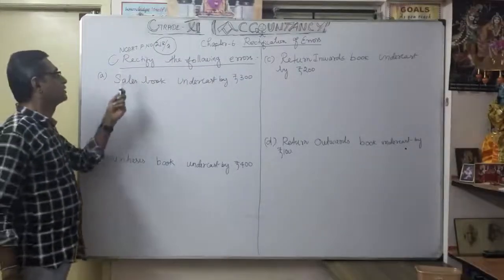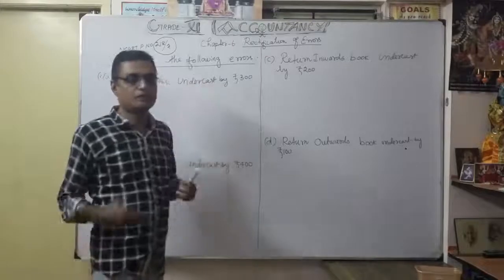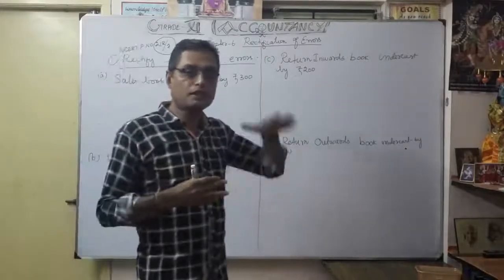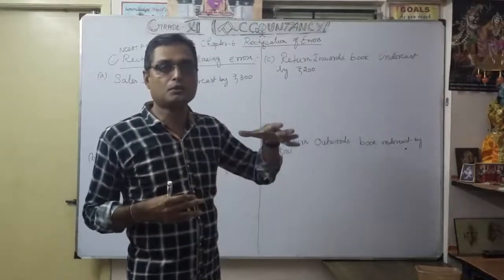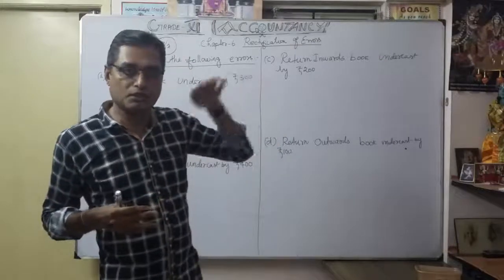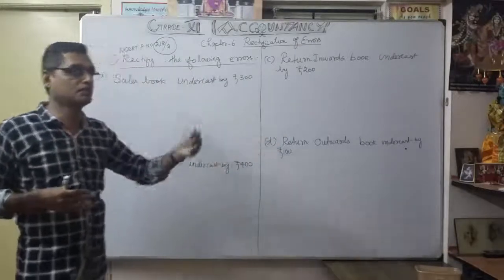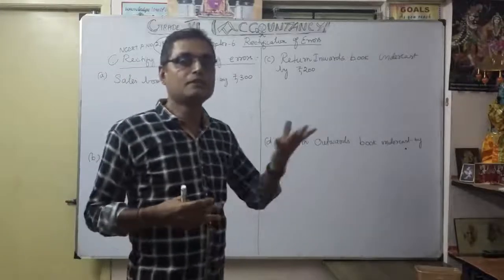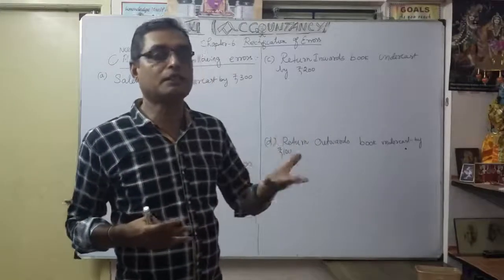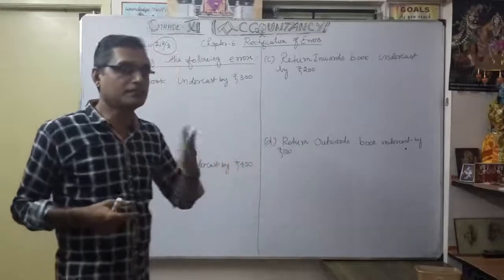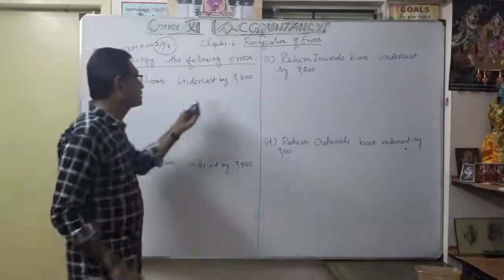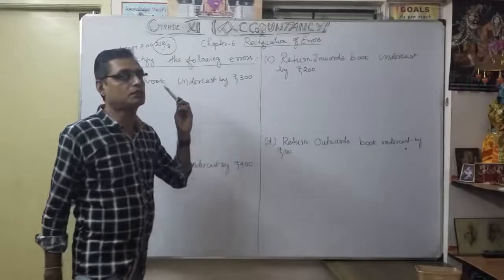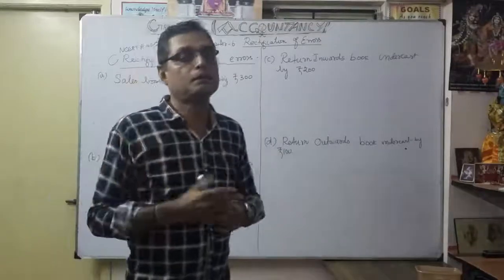Sales book undercast by 300. So what is undercast? We have accounted the amount, but not the same amount. Less than the amount has been accounted; that is called undercast. So wherever there is a shortage, you have to do the same effect. Any excess means opposite effect. A short amount accounted means you make it the same debit or credit.